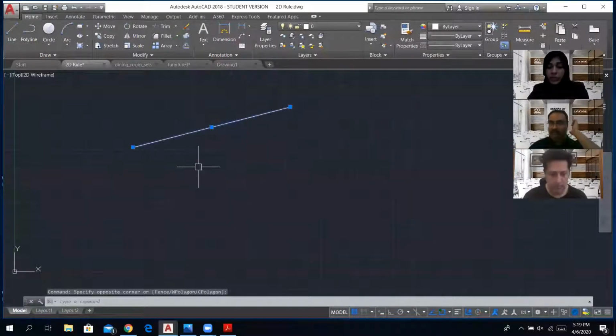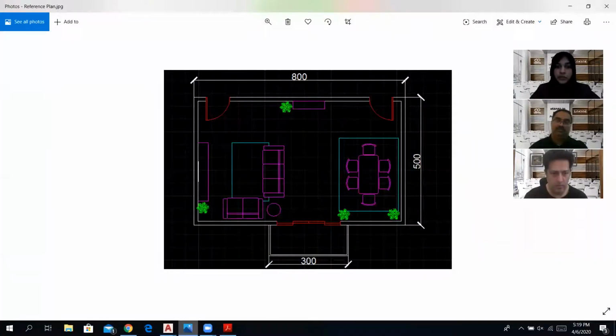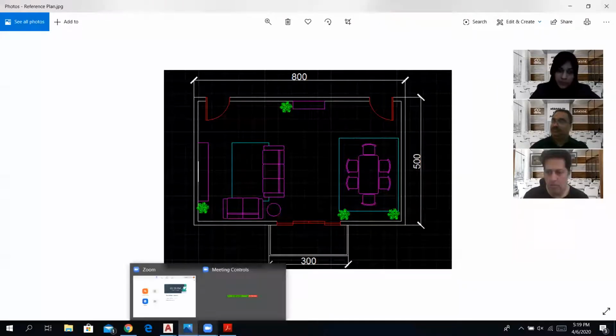So for now, we are going to draw a small plan. I've already drawn it. This is what we are going to draw. All right, so it's a very simple plan. I'm going to show you how to draw this plan, what tools would be used to draw this, how to place the furniture, and how to go about orientation and doing the space management.